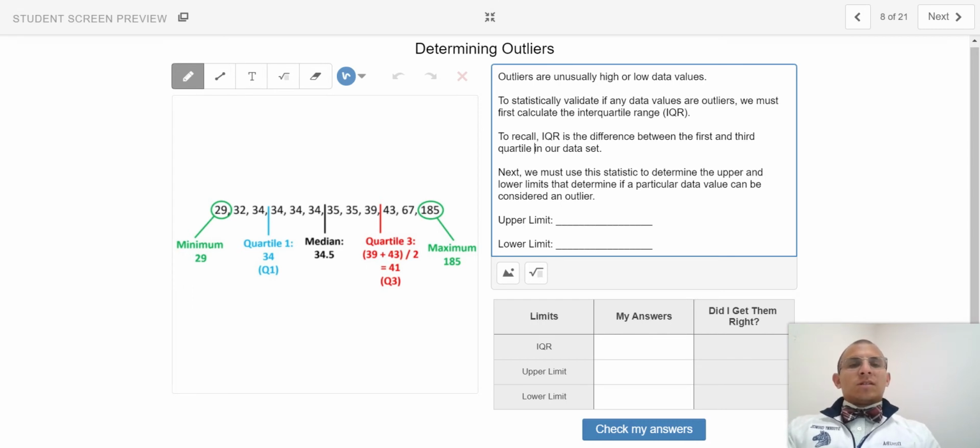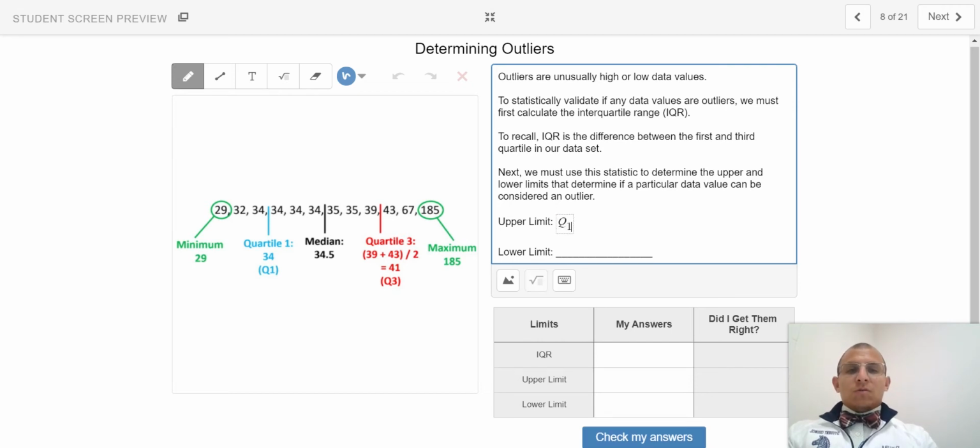Next, we use the interquartile range to determine the upper and lower limits that determine if a particular data value can be considered an outlier. So in this case, translating that English into mathematical text, we have quartile 1, upper limit is quartile 3, plus 1.5 times the interquartile range.